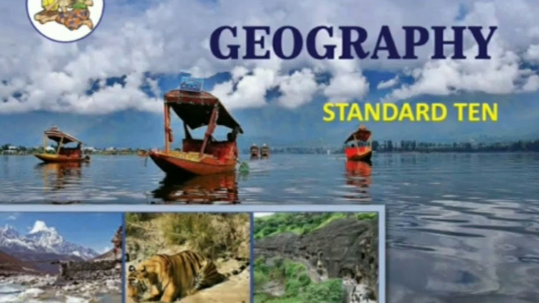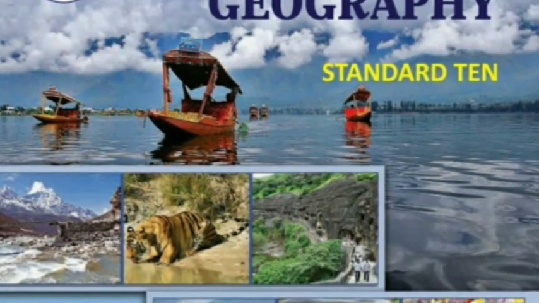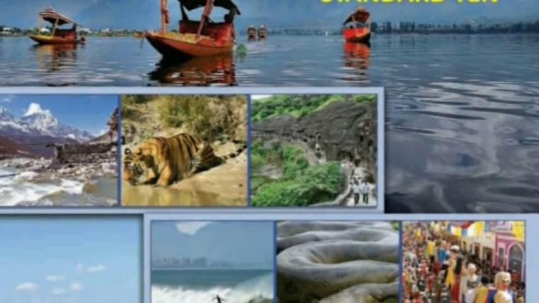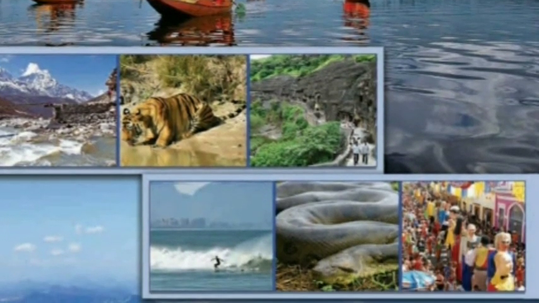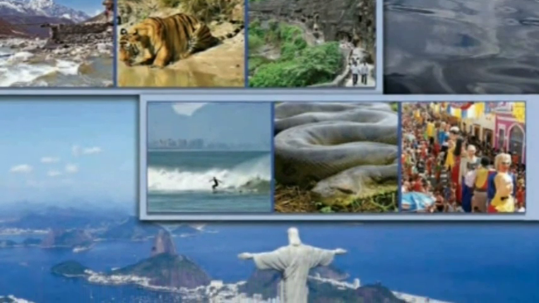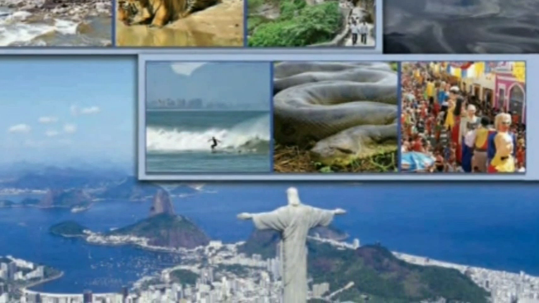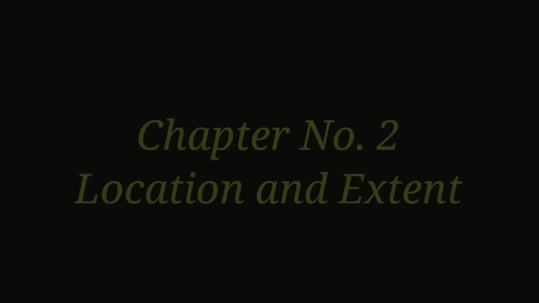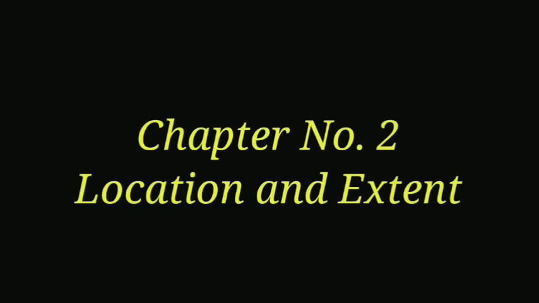The format of the textbook is such that it revises the concepts you have learned till class 9. A skill comparison of the characteristics of two countries, India and Brazil, has been presented in the textbook. You will certainly like it. So, let's begin with chapter 2, Location and Extent.